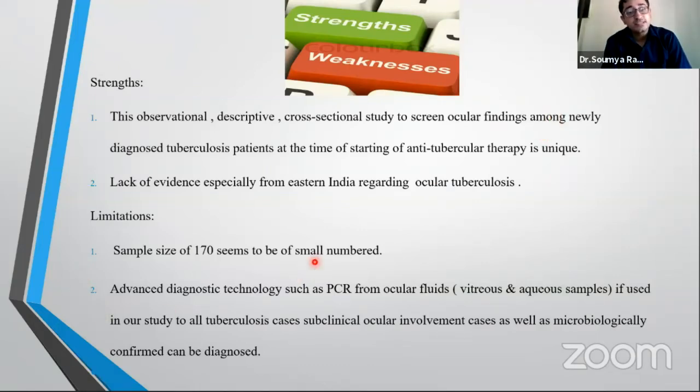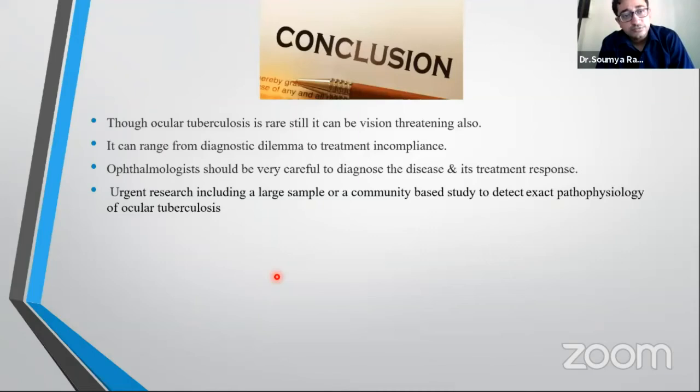And the limitation is that, being a tubercular endemic country, we have only 170 cases. And I conclude my presentation that though ocular tuberculosis is rare, it can be vision threatening, and that urgent research is needed, with large sample sizes or community-based studies, to study ocular tuberculosis.